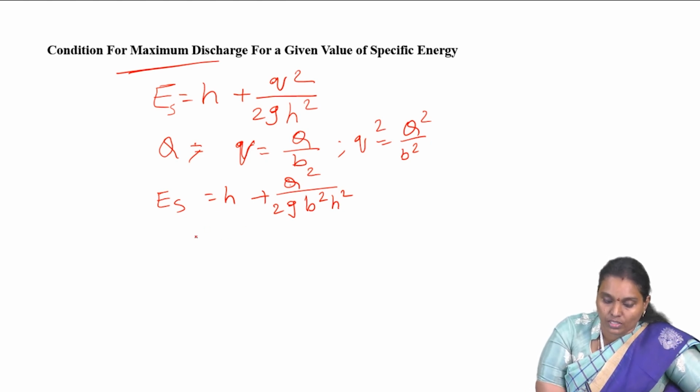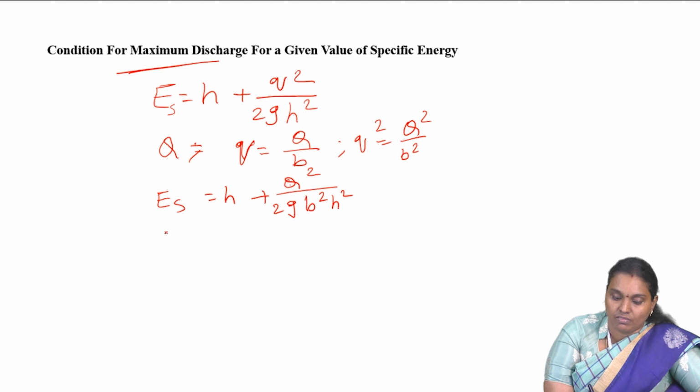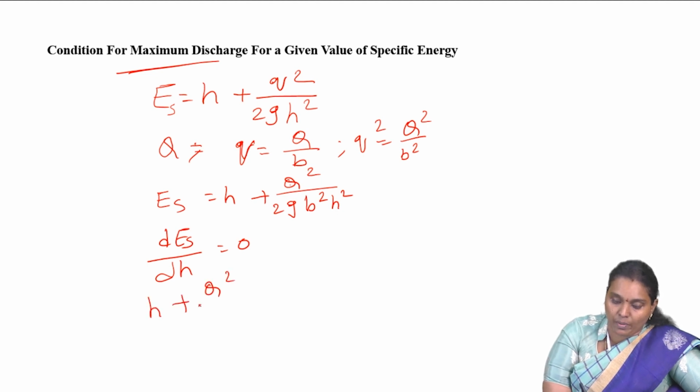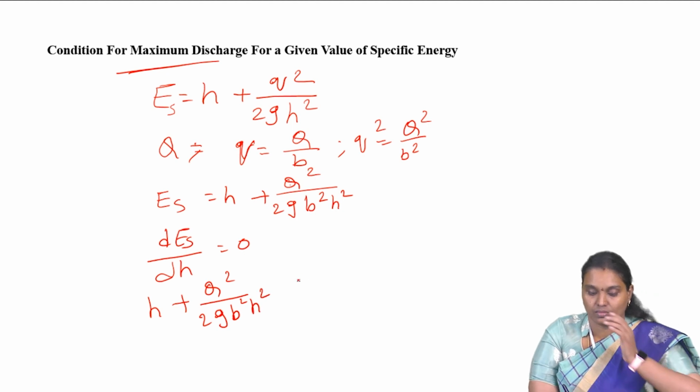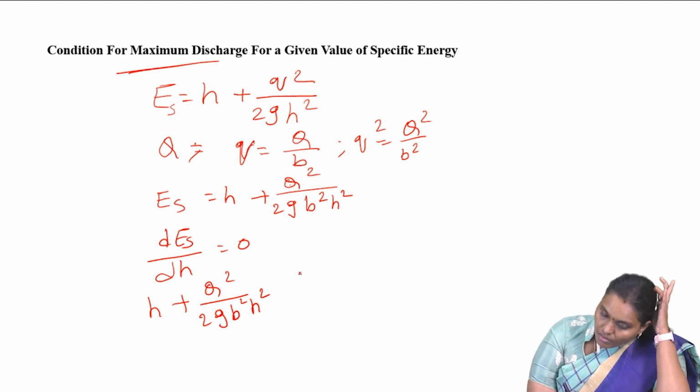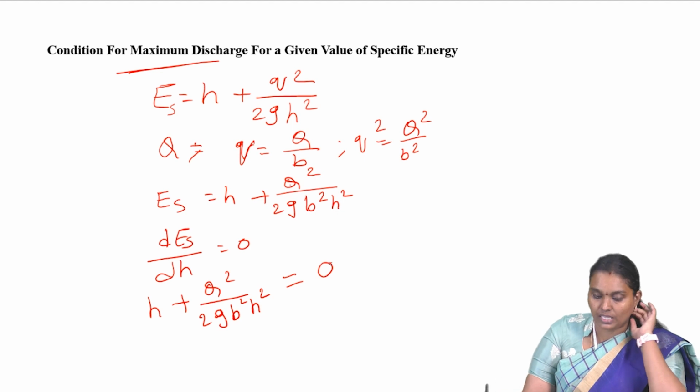Now for maximum discharge, differentiate with respect to H and equate to 0. D by dH of H plus Q square by 2G B square H square is equal to 0.